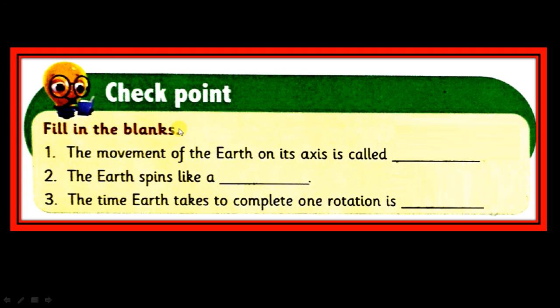Checkpoint, fill in the blanks. The movement of earth on its axis is called rotation. The earth spins like a ball. The time earth takes to complete one rotation is 24 hours. So the movement of earth on its axis is rotation. Earth spins like a ball. The earth takes 24 hours to complete one rotation.